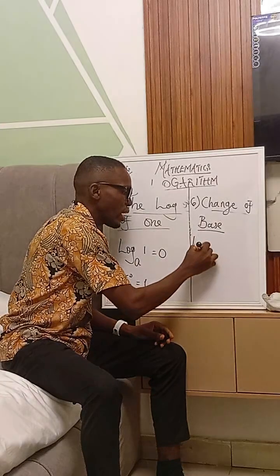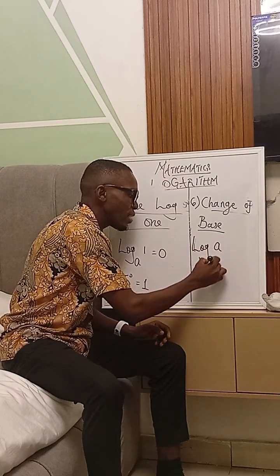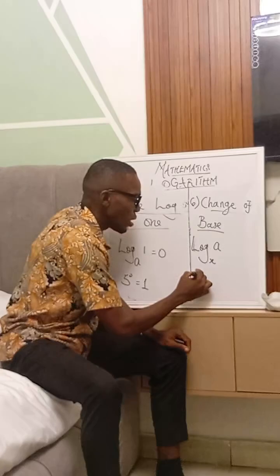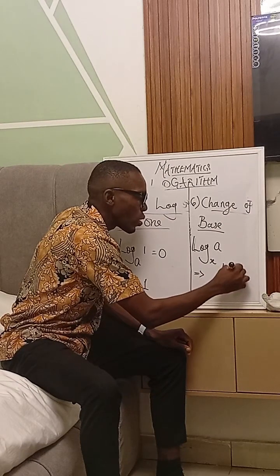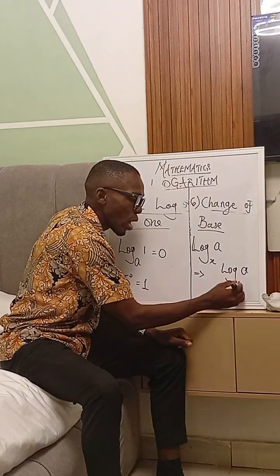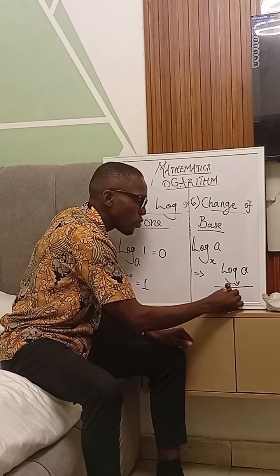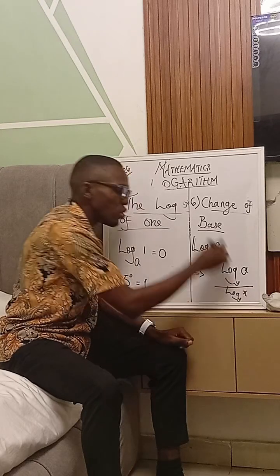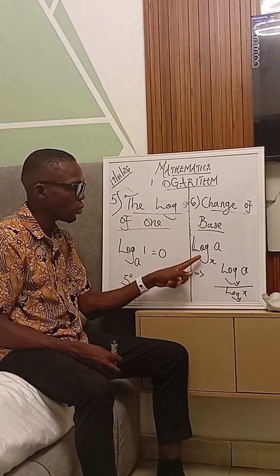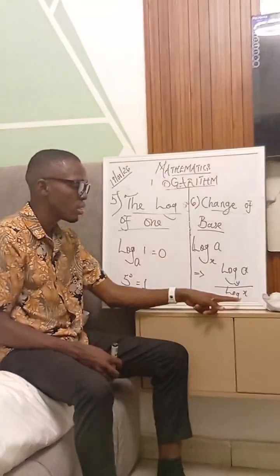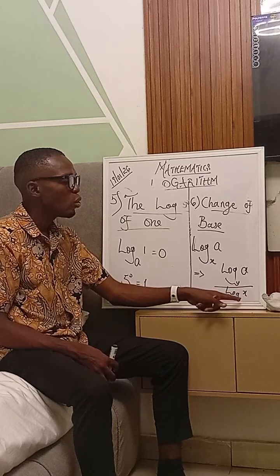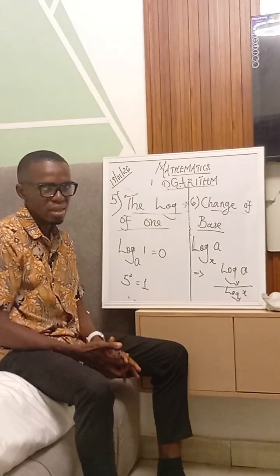Maybe for instance I had log a base x and I need to solve this type of question. How do I change it? This now becomes log a, let's say the new base I want to put is base y, all over log x base y. So log a base y all over log x base y. So the base has entirely changed from x to y, a different base entirely.